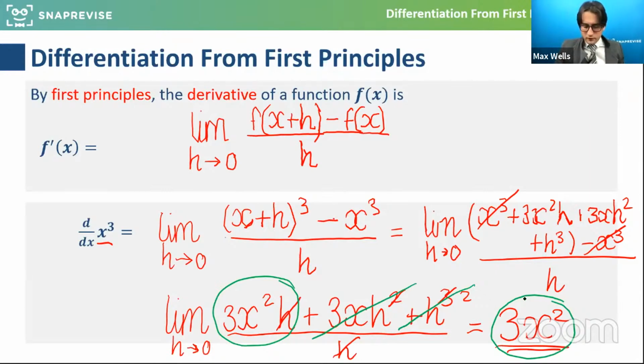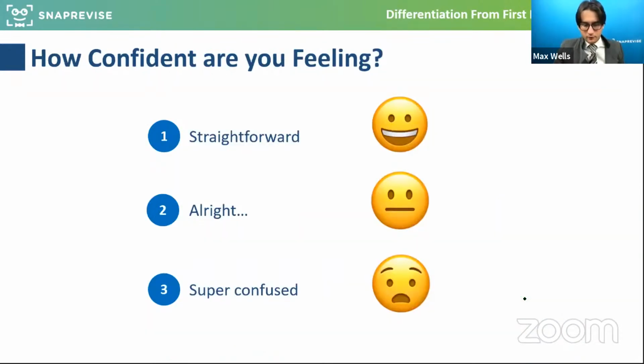The trig ones are more of a year 13 thing, so this will be largely focused on the general bit of first principles. If you can give me a little update of how you found that, and then we'll do a very similar exam style question worth 5 marks where we go through another very similar scenario. So let me know 1, 2 or 3, just roughly how we're feeling after that. I know, as I said, there's a mixture of people that have done a lot of this and others that have never done this before. So I really appreciate the comments and a little indication of how you're getting on. Thanks very much. We're going to keep going, guys.